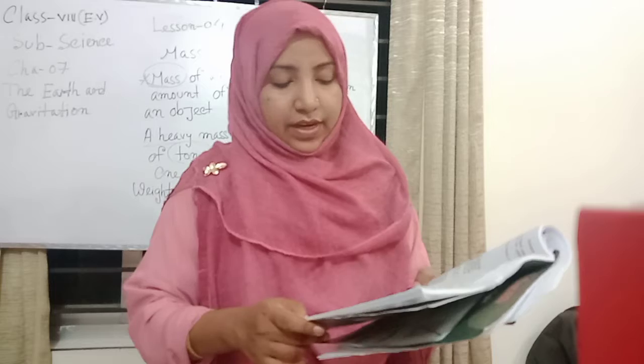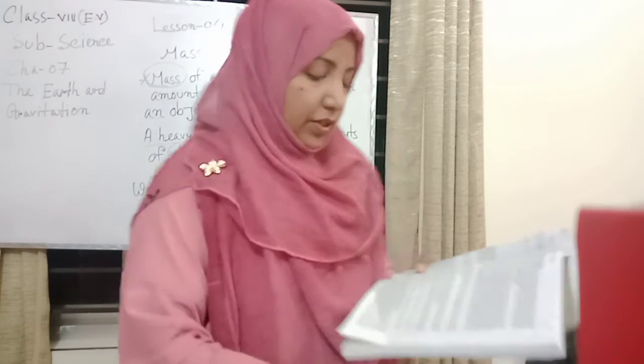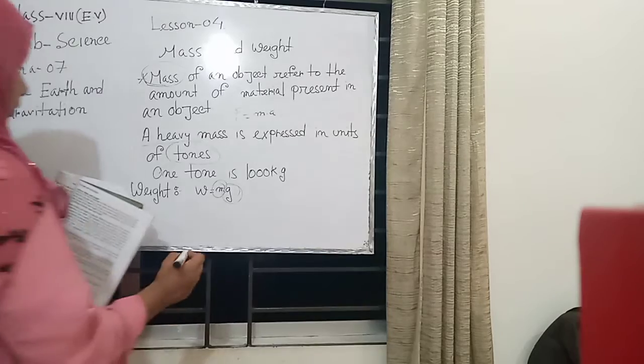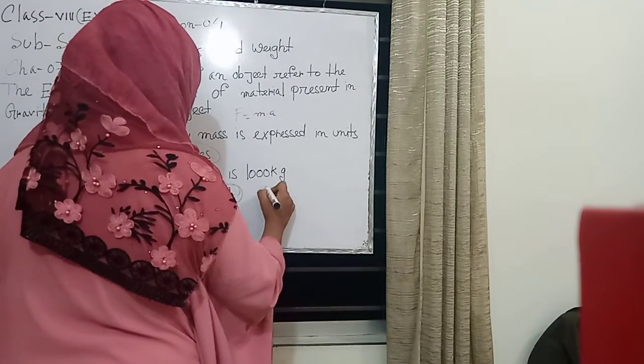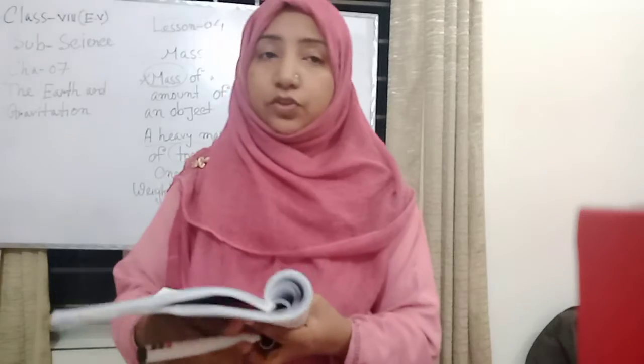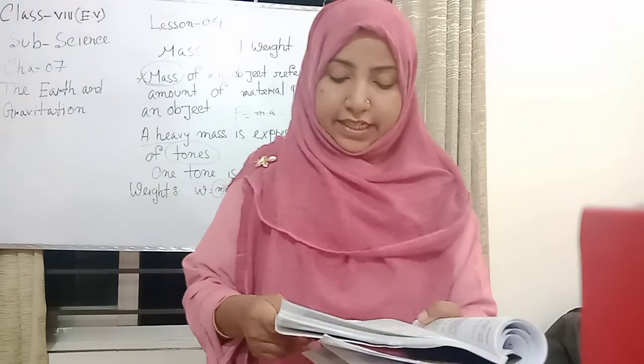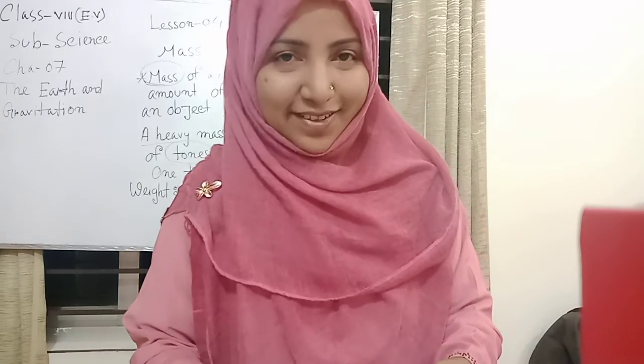The weight of an object of mass 10 kilogram is W equals 10 times 9.8, which is 98 Newton. Generally, we can determine the weight of an object by using a spring balance.